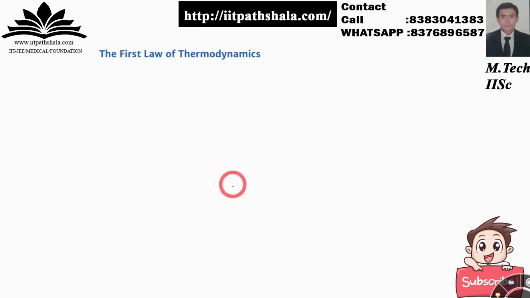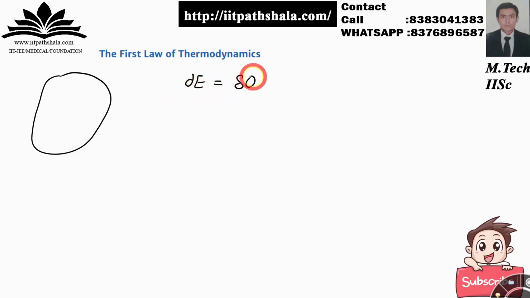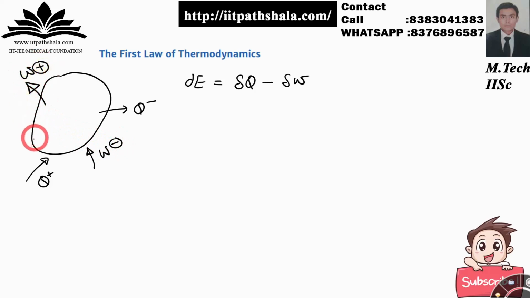Now let us discuss the first law of thermodynamics. Let us consider our system as follows. The first law of thermodynamics is the conservation of energy. It says that the total energy is the energy which you are giving to your system or taking out of the system, minus the work done which you are giving to the system or taking out of it. Regarding the sign convention, if I am giving energy to my system, it is considered positive. If I am taking energy out, it is negative. If I am giving work to my system, it is negative, and if my system is doing work, it is positive.